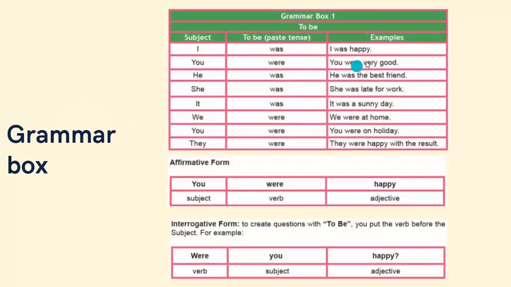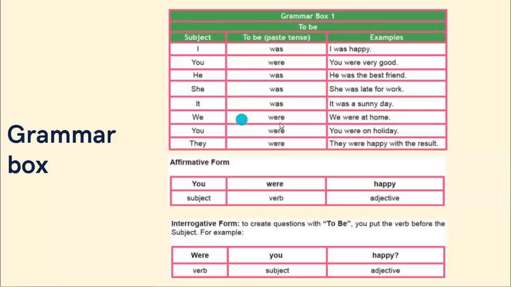Let's review some exercises. Well, first we have a grammar box, and here we have the subject or the pronoun. Then we have the verb to be in its past tense, and here we have some examples. For example, as you can see, we only have were or was. I suggest that you notice which pronouns have the singular form of the verb to be: I, he, she, and it.